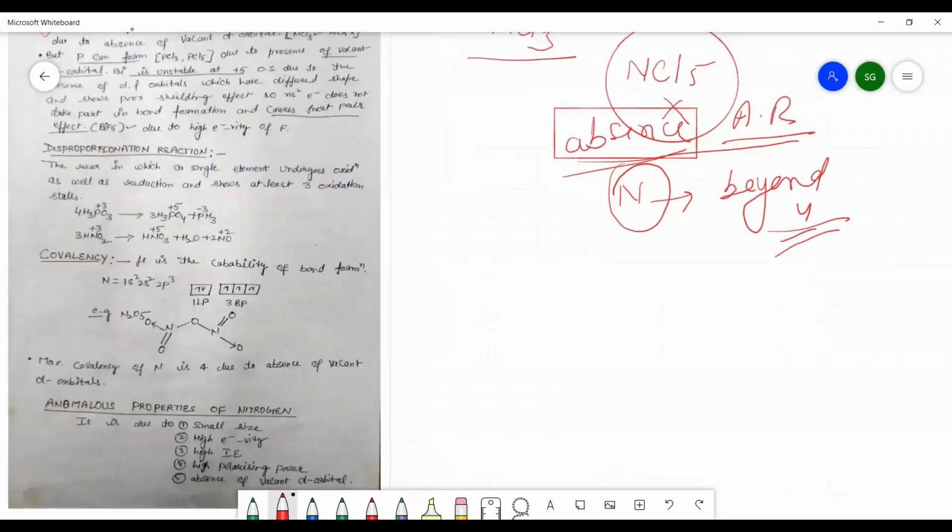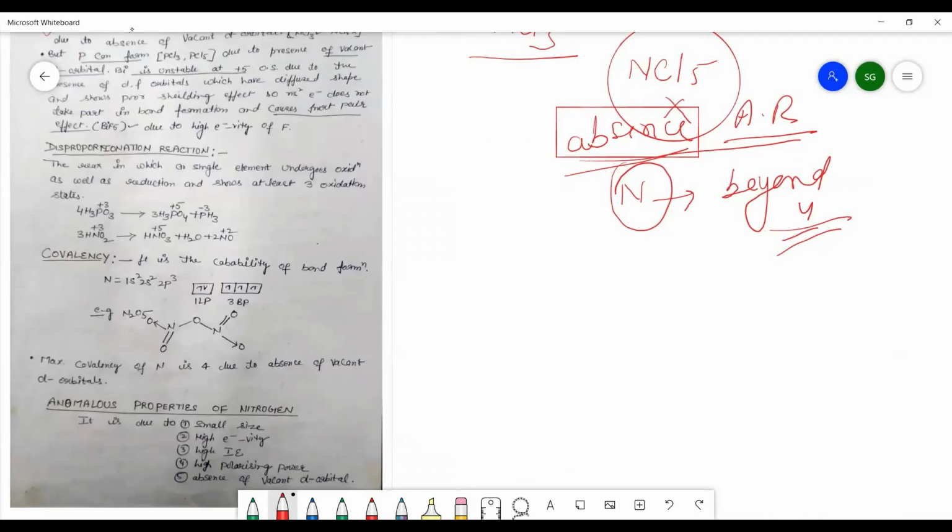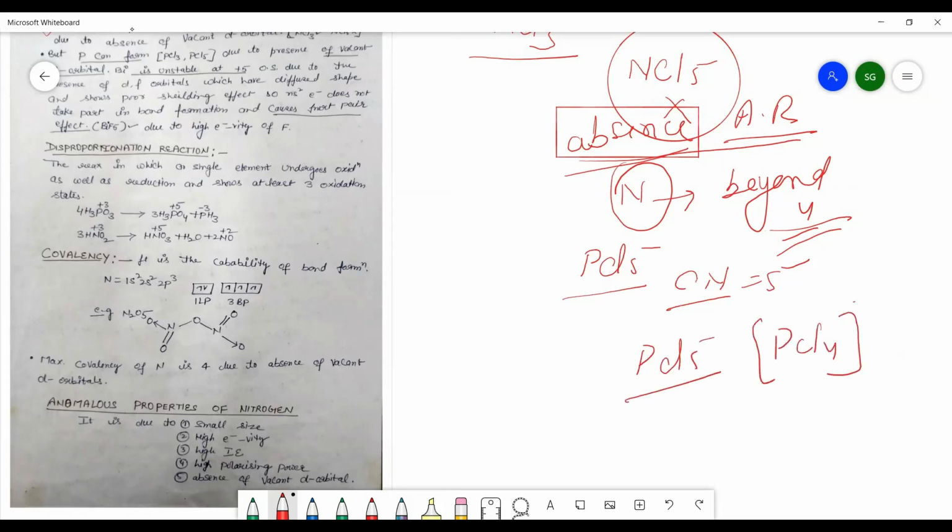Phosphorus can extend its coordination number. You know well from the first chapter that coordination number is the number of bonds or atoms surrounding the central atom. Like if you have PCl5, what is the coordination number? The coordination number is 5, but PCl5 can also exist in the form of PCl4 positive and PCl6 negative. It's a very important question.